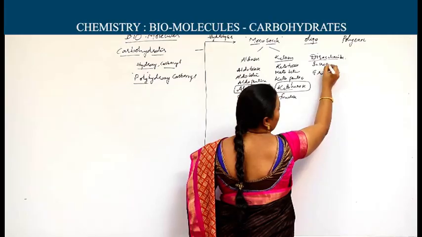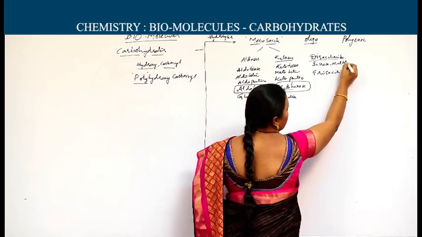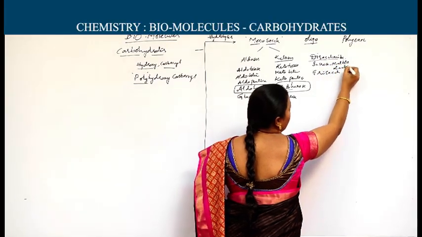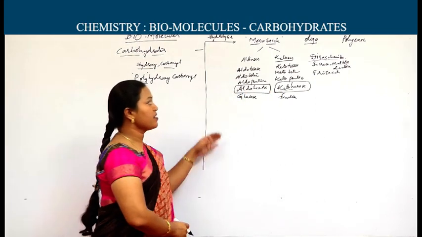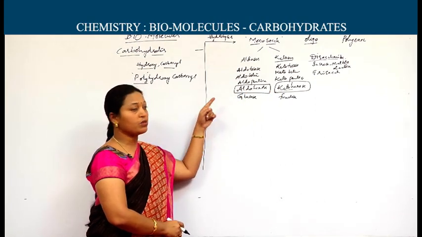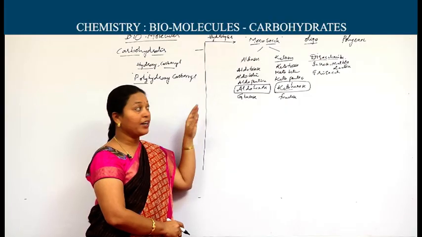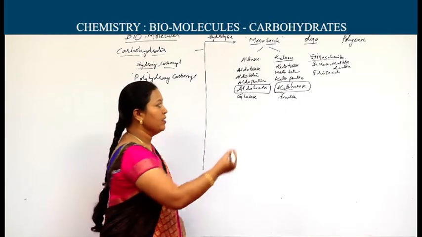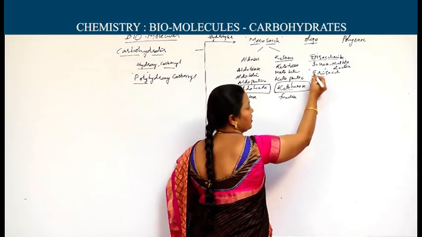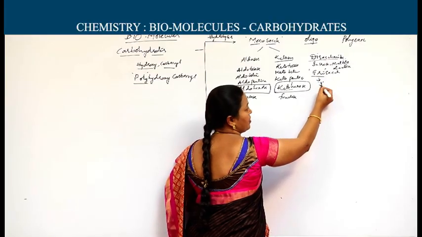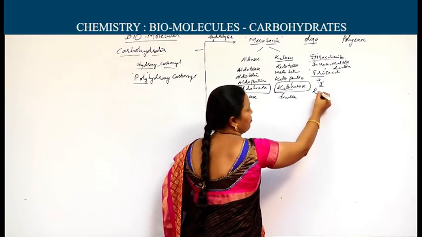Sucrose, maltose, lactose are the 3 important disaccharides which we will face in this topic, which hydrolyze to produce 2 monosaccharides. Trisaccharides hydrolyze to produce 3 monosaccharides. Raffinose is the example for trisaccharide.